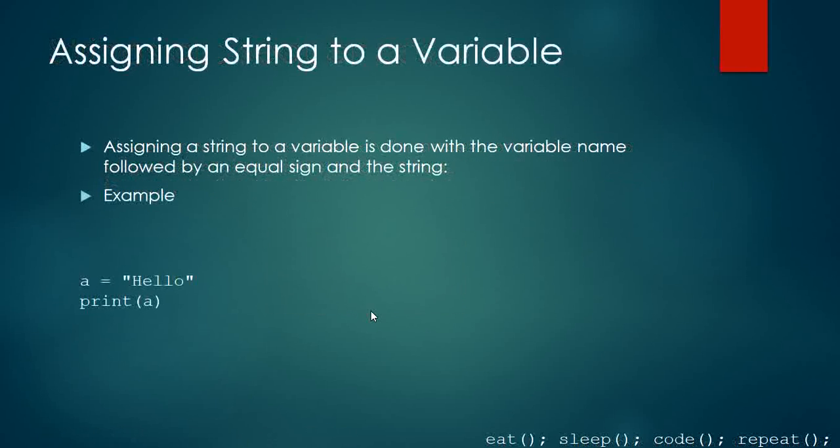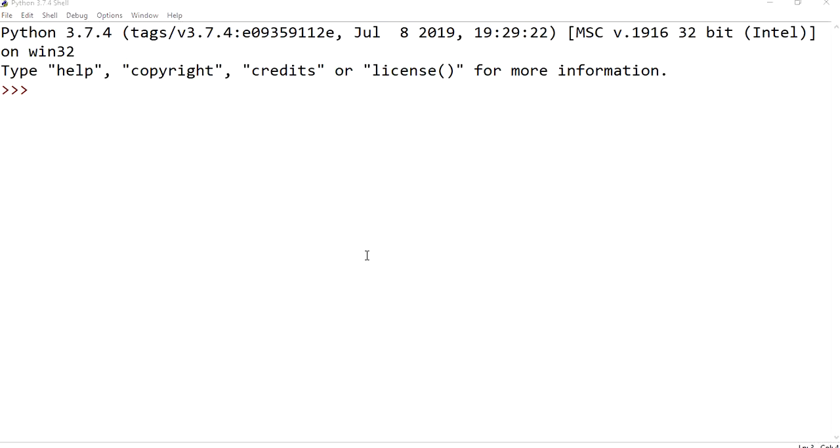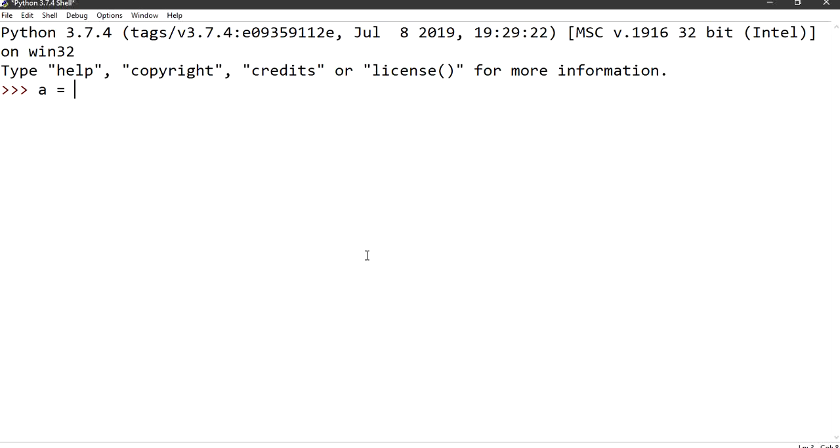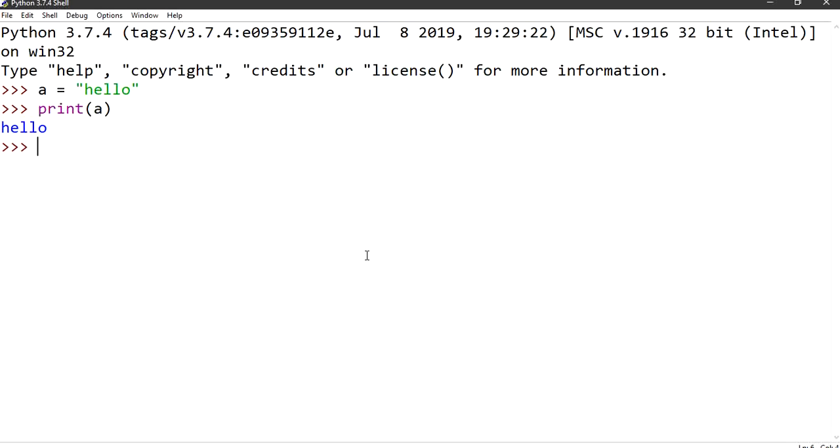Accessing a string, assigning a string to a variable, is done with the variable name followed by an equal sign and the string. For example, let's move to the IDE so that we can get into it. Say I have a equals hello. If I need to access this, I'll write print a, and hello will be printed.